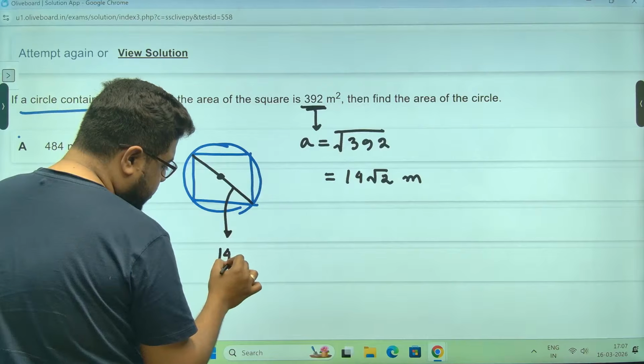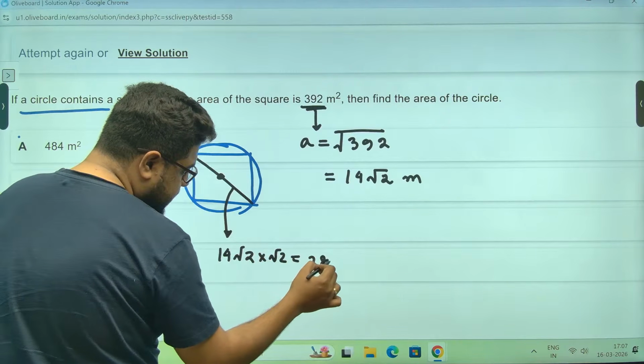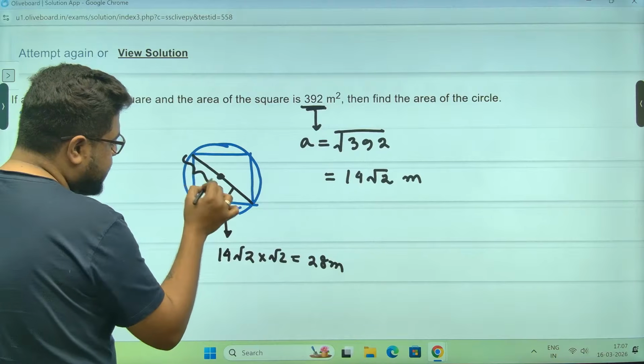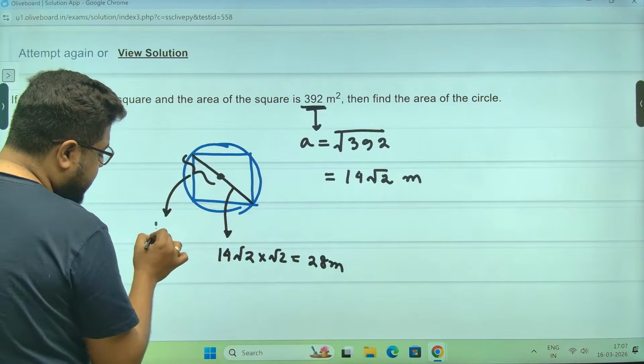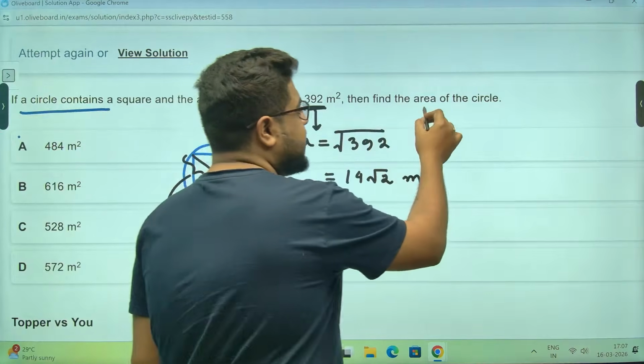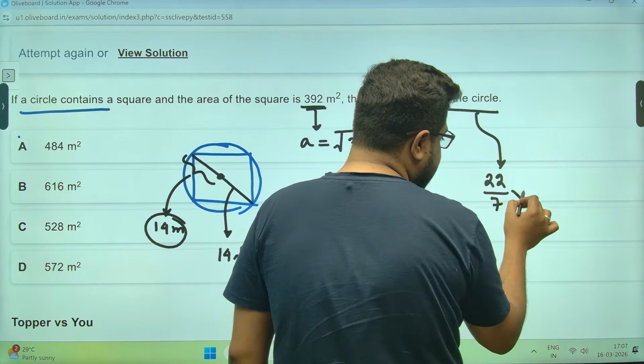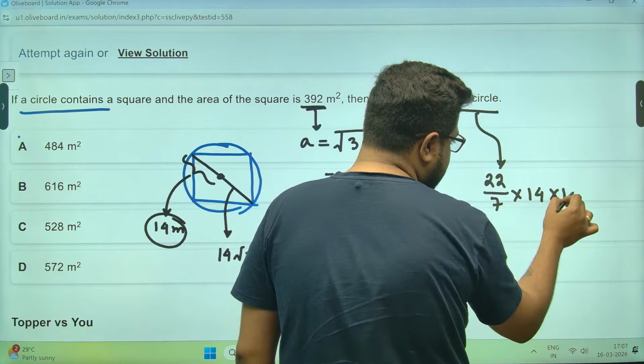So 14 root 2 into root 2, which is 28. So the radius is 28 by 2, which is 14 meters. They are asking the area of the circle. Knowing the radius, it will be 22 by 7 into 14 into 14.